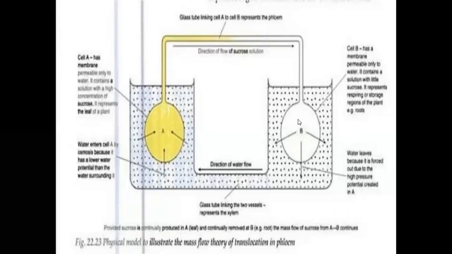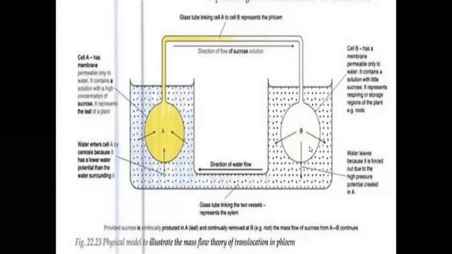What will happen here? There is a low sugar concentration in the B osmotic potential part, while outside of B, the concentration is higher. What will happen according to osmosis? Low concentration liquid moves to high concentration.